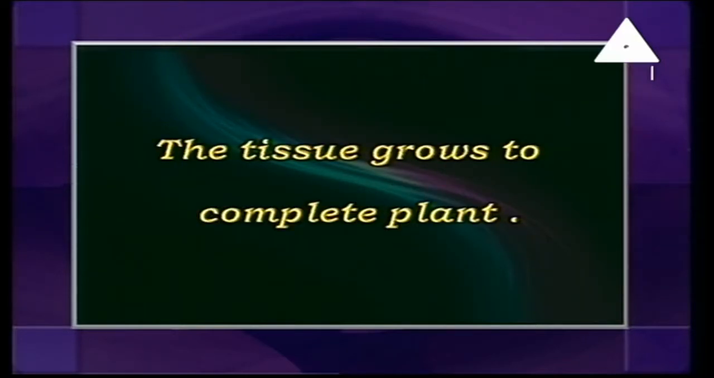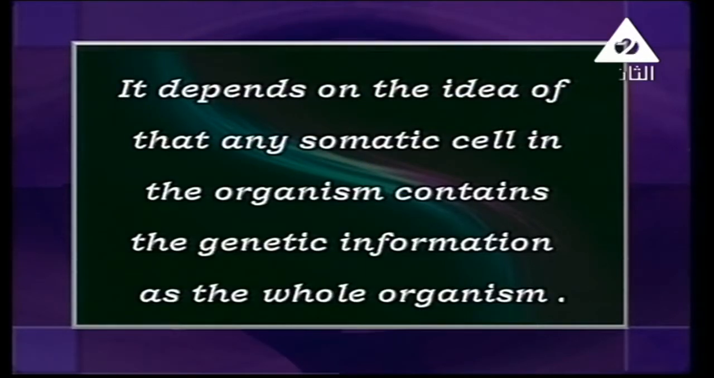Well, the tissue of the leaves of tobacco plants or of carrot grows to give us what? A complete plant. This is the tissue culture. We brought a piece of plant and it gives us a final product, a final individual. So it depends on the area of any somatic cell.